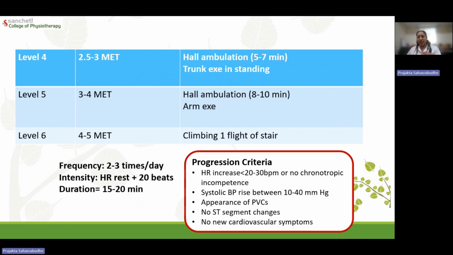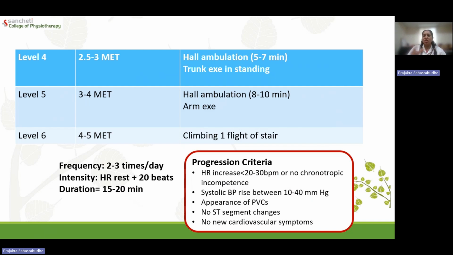It should not be dizziness, excessive sweating, chest pain, radiating pain. Patient should not have any of these. Okay. So if none of these are present, that means that particular progression is suitable for the patient and it is okay to progress. If any of these is present, we have to step down and go to the lower activity. So we have to keep that in mind.